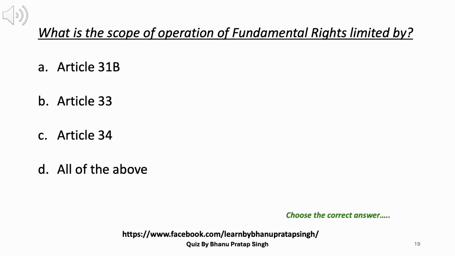19. What is the scope of operation of fundamental rights limited by? A. Article 31B. B. Article 33. C. Article 34. D. All of the above. Answer: D. All of the above.